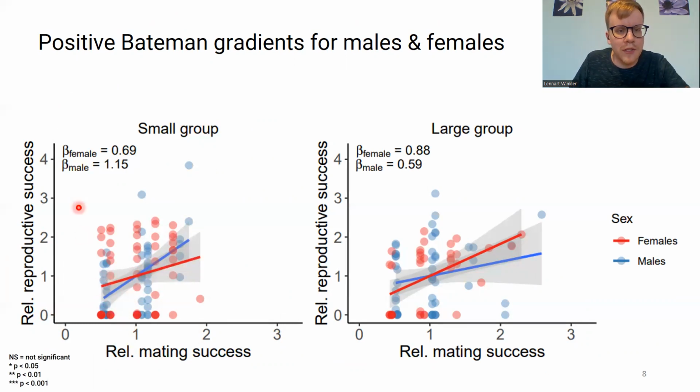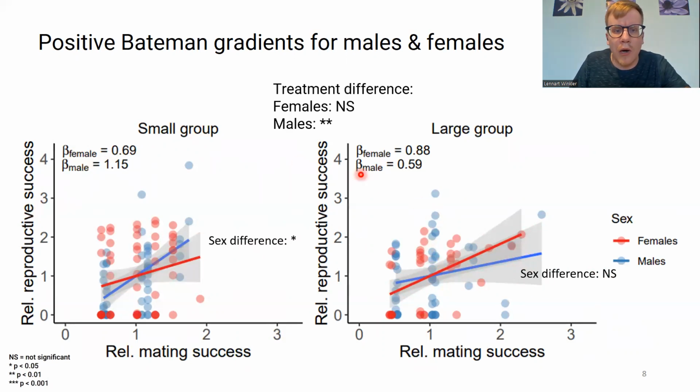And you can see in the small groups here on the left, we have a significant sex difference with a steeper Bateman gradient in males compared to females. That is what we would typically expect from sexual selection theory, that males benefit more from an additional mating compared to females. But if we look at the large groups, we see that the females in red have a steeper Bateman gradient than males in blue, but not significantly so.